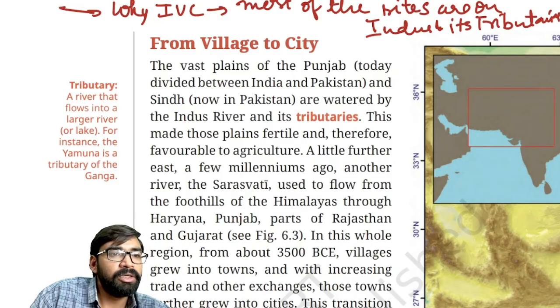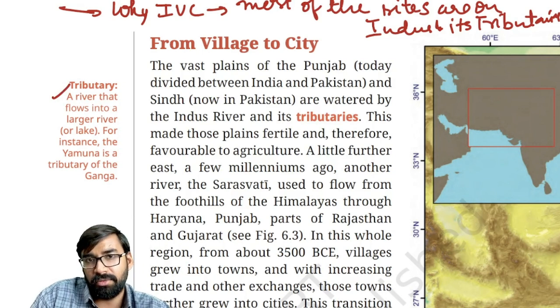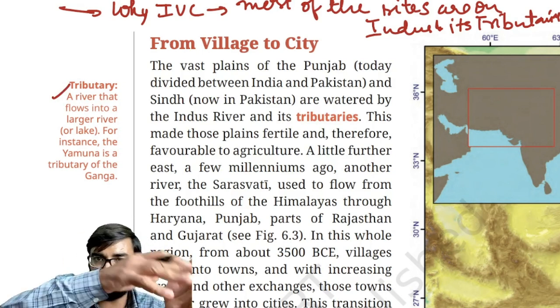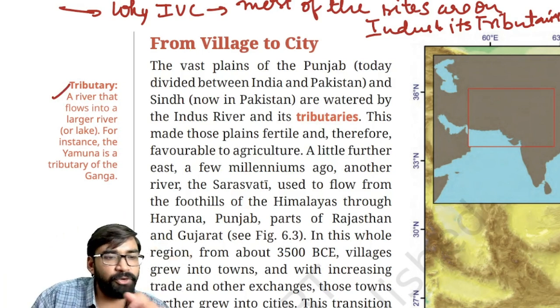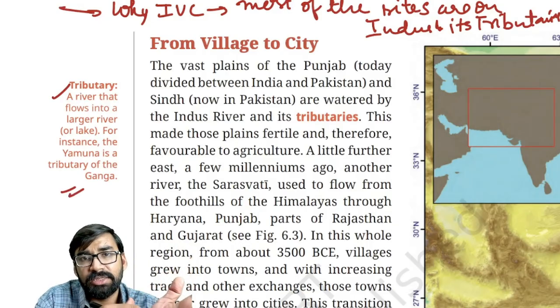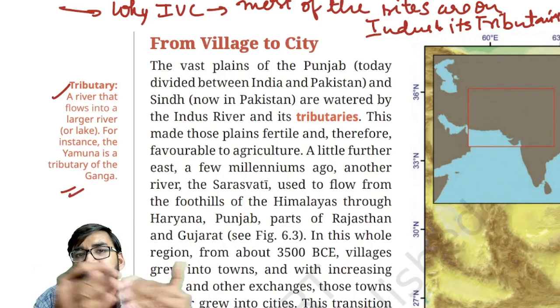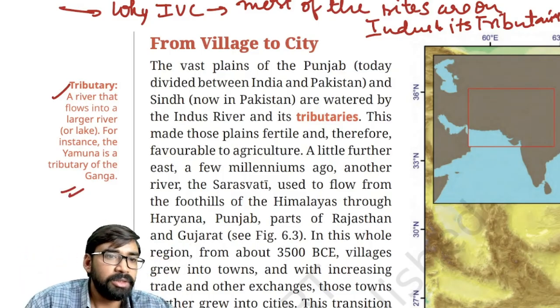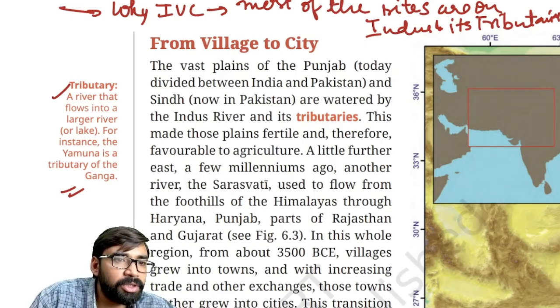Okay. What do you understand by this term tributary? As you can see here, tributary means a river that flows into a larger river or a lake. It is a small river that flows into a larger river. Clear? For example, Yamuna is the tributary of Ganga. Ravi, Beas, Satluj, Chenab, Jhelum, all these are tributaries of Indus River. Clear?